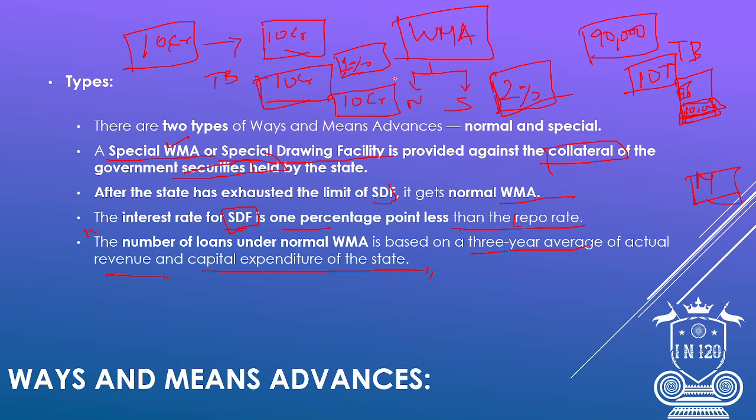Another thing we saw: after 90 days it will be 2 percent plus, keeping in mind this is a repo rate and this repo rate may vary. After 90 days, another 2 percentage points extra. Okay, so what is the maximum amount a state can get? This is the norm: the 3-year average of actual revenue and capital expenditure of the state. Keeping this in mind, the maximum amount up to which a state can borrow will be decided.